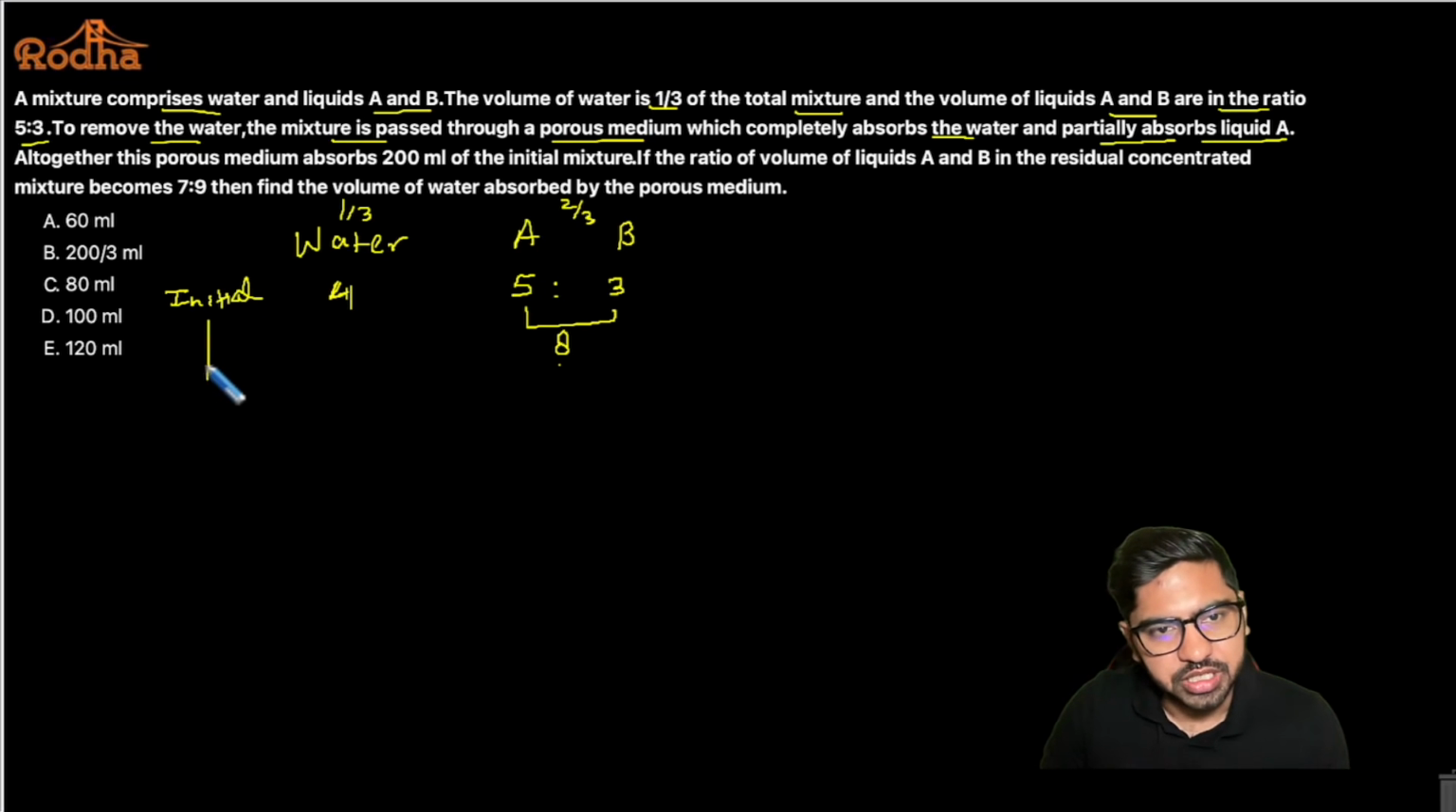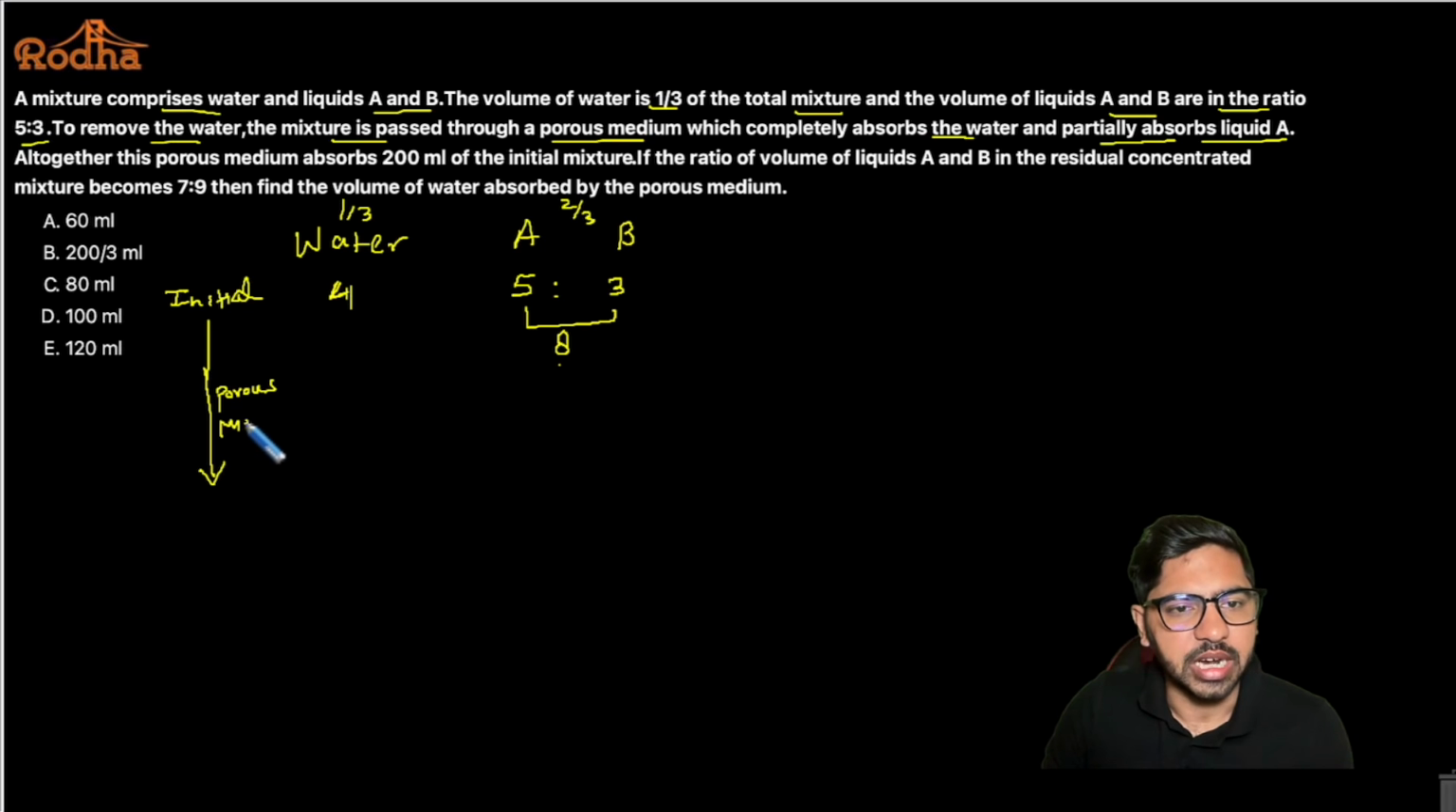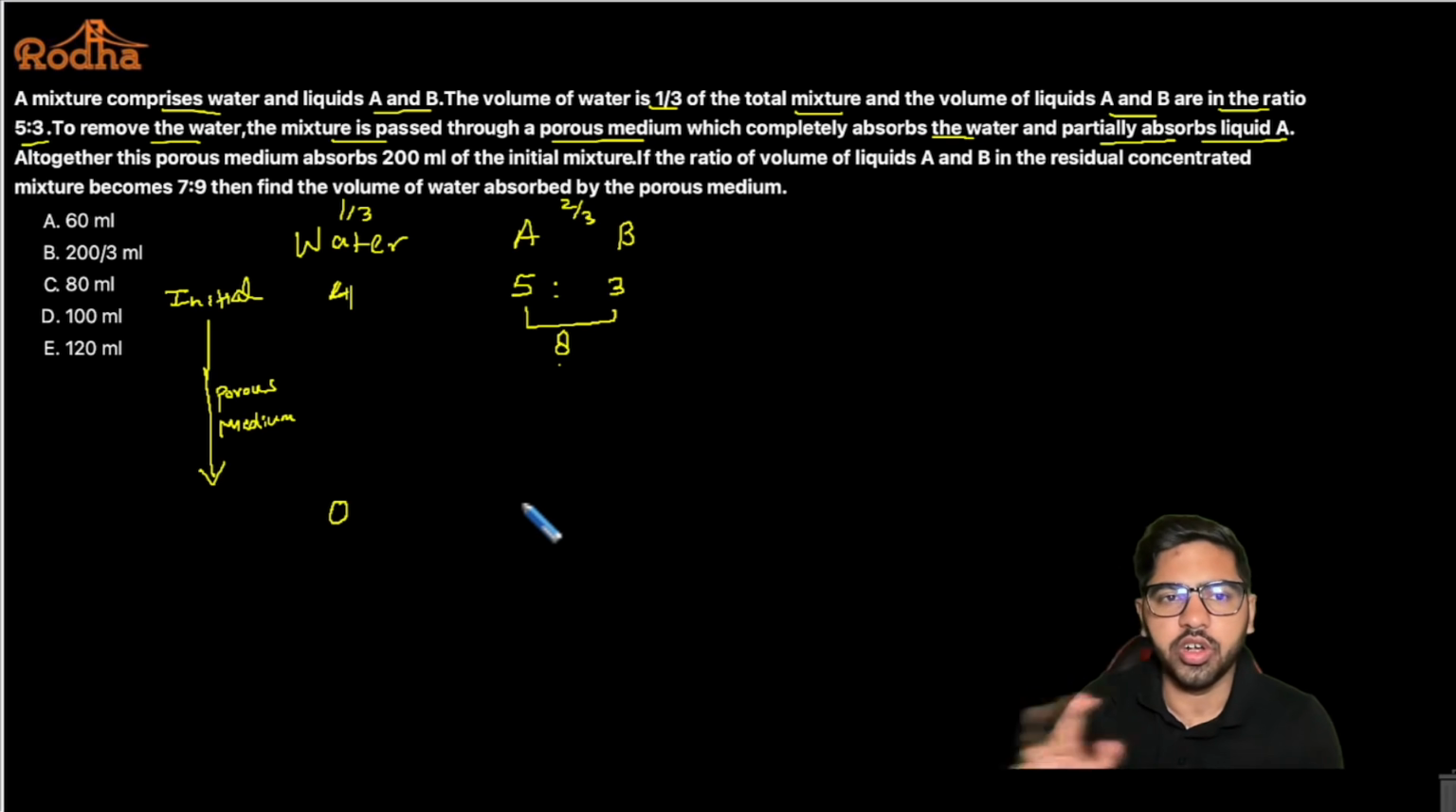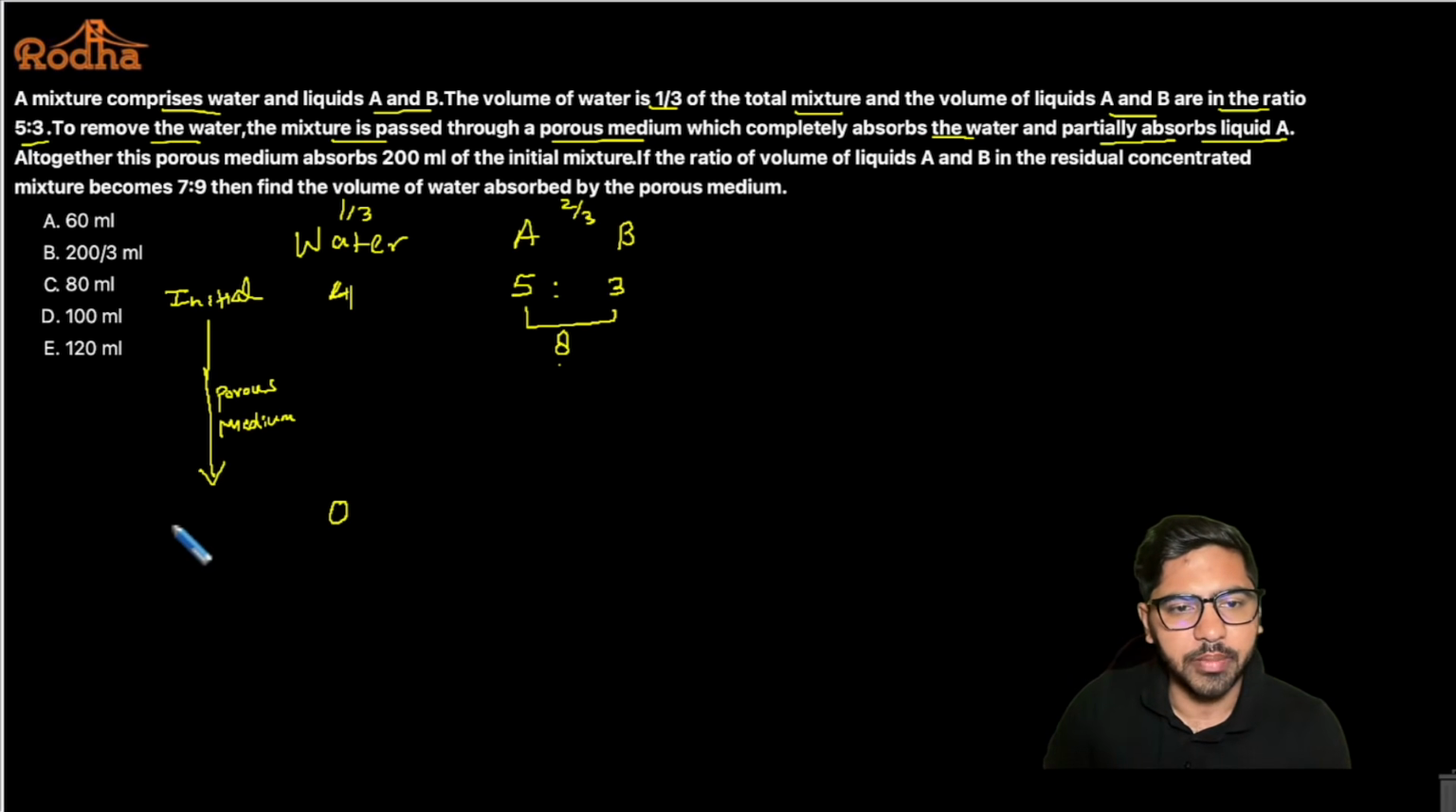And then this mixture is passed through a porous medium. So we pass it through a porous medium, and in that case the water is absorbed completely. So water becomes 0 here for sure. Partially A has been absorbed. Now I do not know how much A has been absorbed, but some of A has definitely been absorbed, while water is completely absorbed. So water is 0.